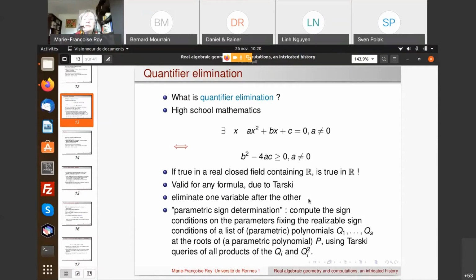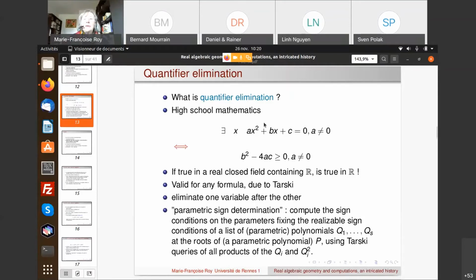And when we now reread the Tarski paper, modernize it a little bit, we see that what he was doing was really parametric sign determination. So I told you we can do sign determination by using computations of Tarski queries. But if you have a parameter, so if we do it for a, b, c real numbers, we are going to find an answer which is just the list of the non-empty sign conditions.